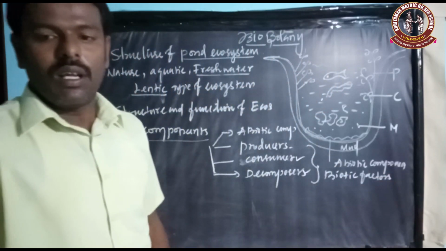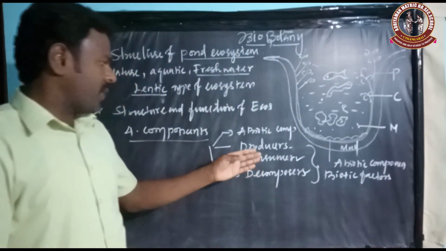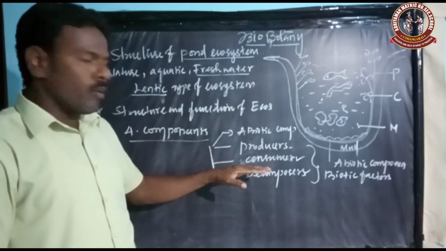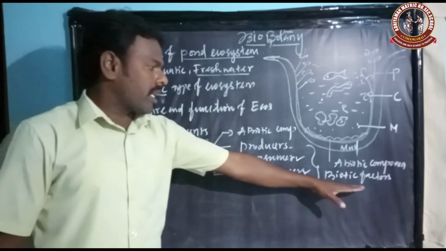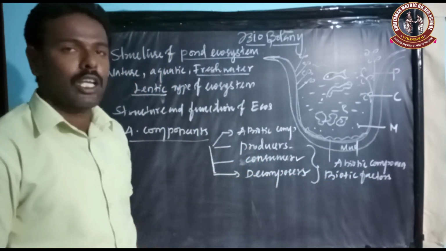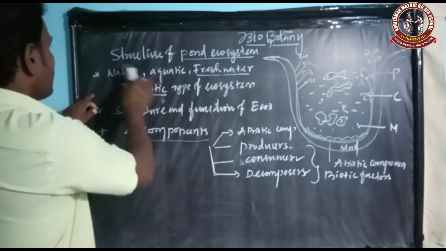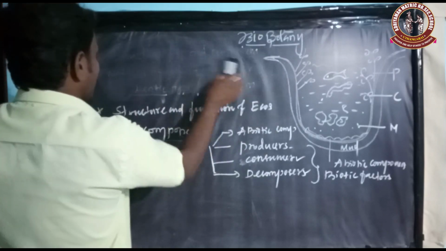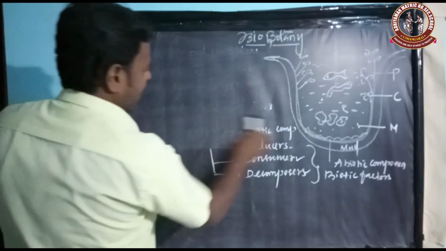So now we will discuss the topics like abiotic components and biotic components or biotic factors like producer, consumer and decomposer one by one. First we are going to discuss the abiotic factors.